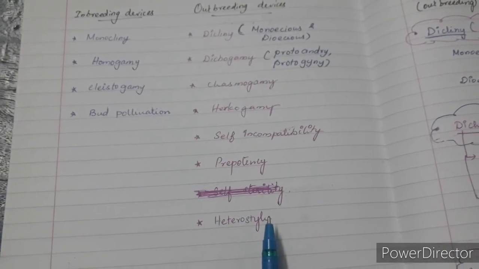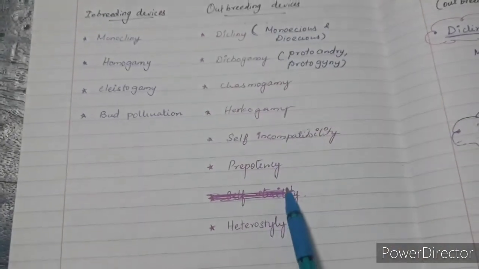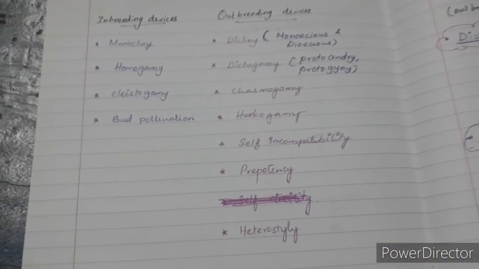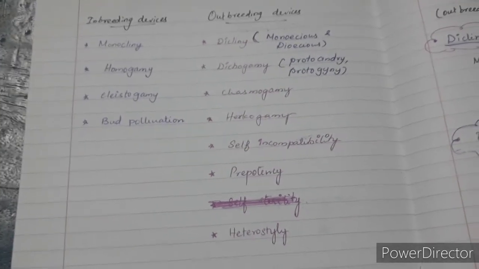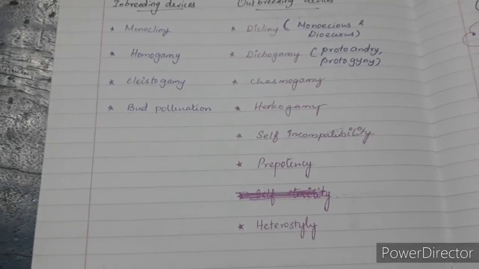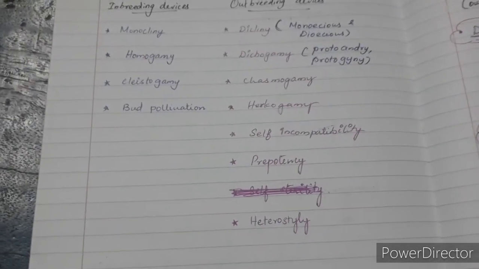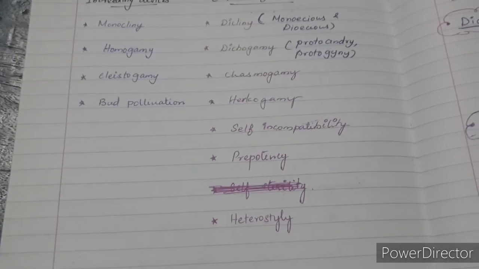In the next video, we will compare the points a little bit, how to learn and match up these points. If you read once or twice, I hope you will be able to understand what points are listed in the lecture. In this lecture, some of them are there in your textbook, not all of them. Only a few of them are mentioned under the topic outbreeding devices. You can refer to that. Thank you.